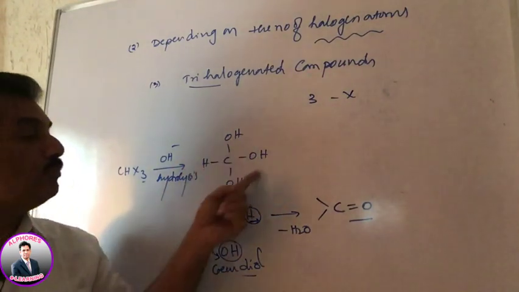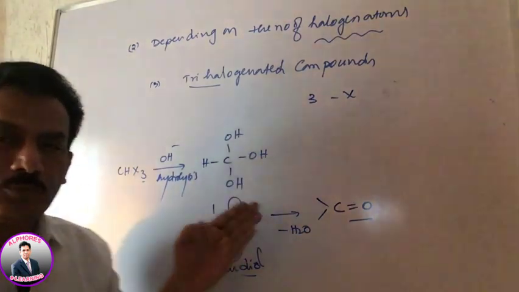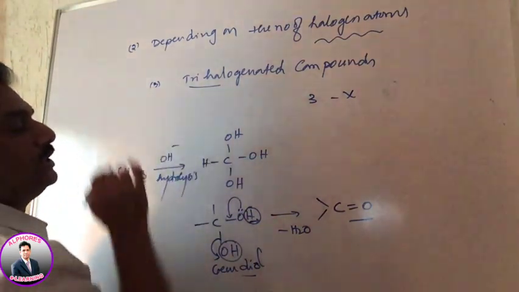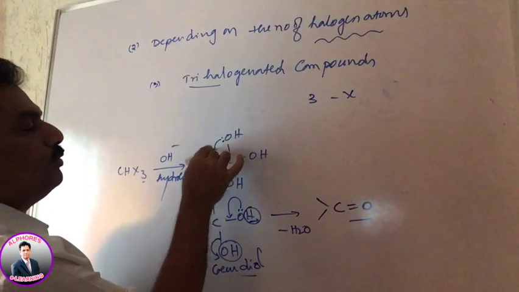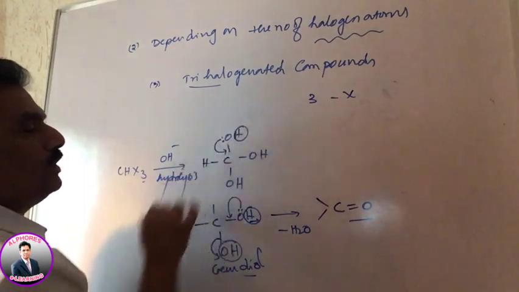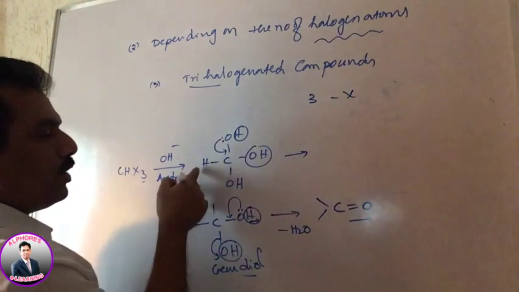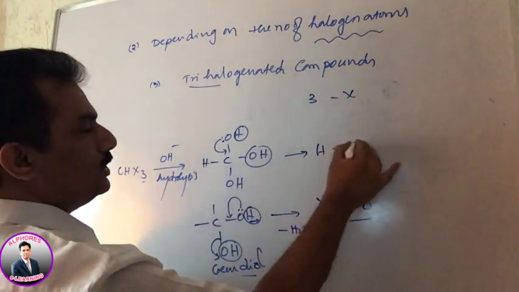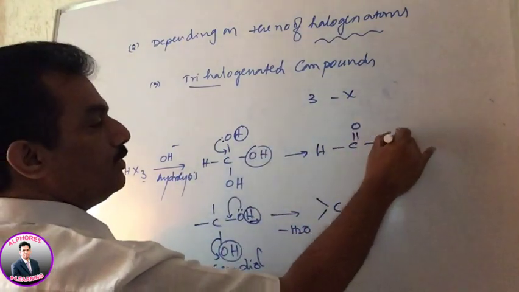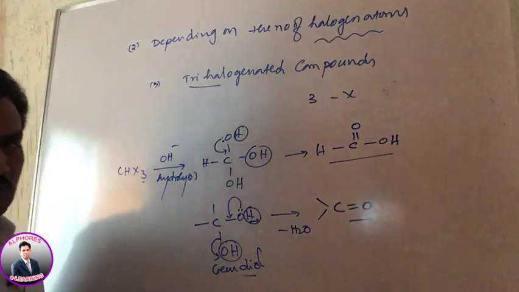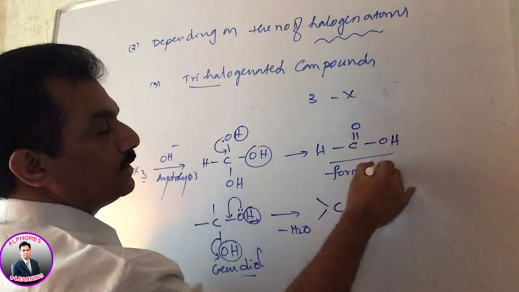Now this is gem triol. You can observe, gem triol means three OH groups present on the same carbon. In such a case also, when one of these oxygens tends to form a double bond, the hydrogen will go out and one of these OH will go out. Then the remaining parts are H, C double bond O, and that remains. Now can you guess what this compound is? Are you identifying this compound? It is nothing but formic acid.